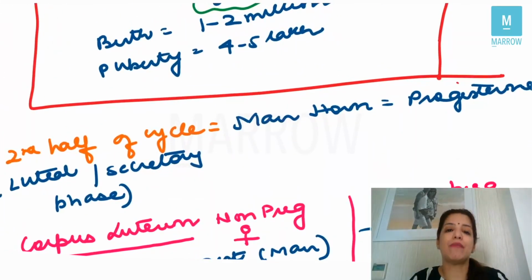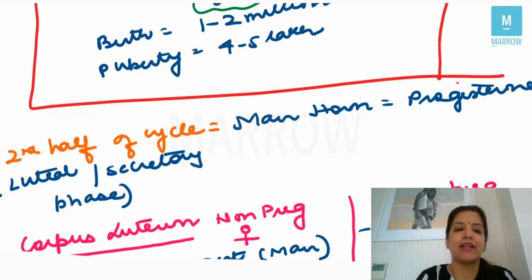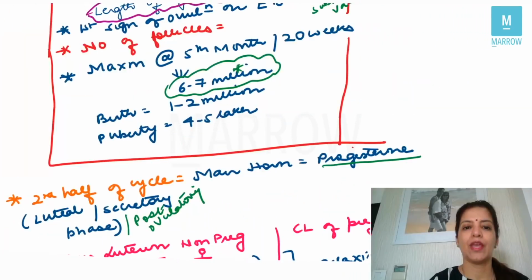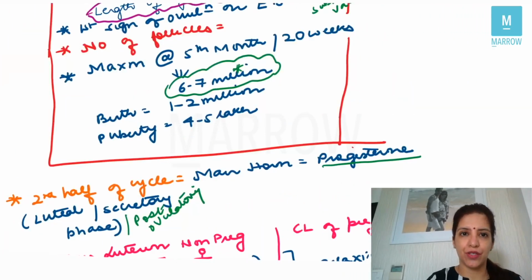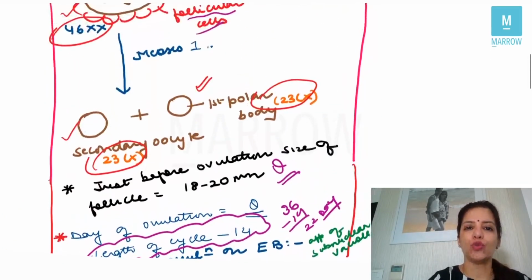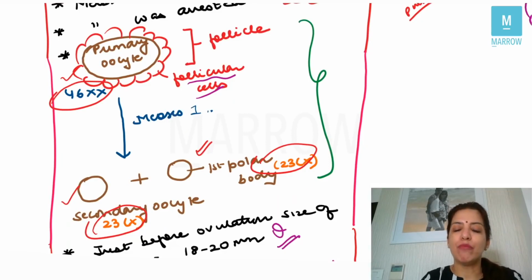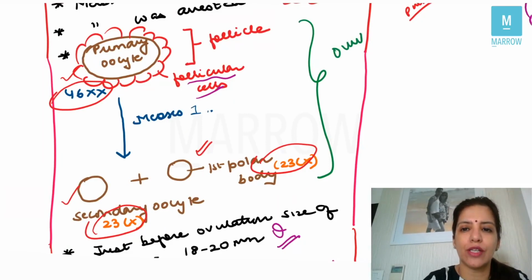Now, then comes after ovulation starts the second half of the cycle. So the second half of the cycle is called the luteal phase or the secretory phase or the post-ovulatory phase. Now, in the post-ovulatory phase, the main hormone is progesterone. Now, what you have to understand here is, what is ovulation? See, this step over here, which I told you, that when a primary oocyte gets converted into secondary oocyte, this is called ovulation, right?